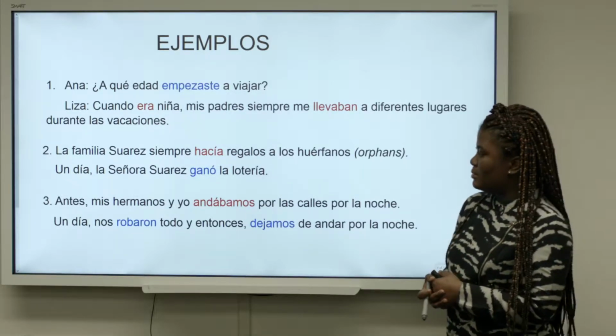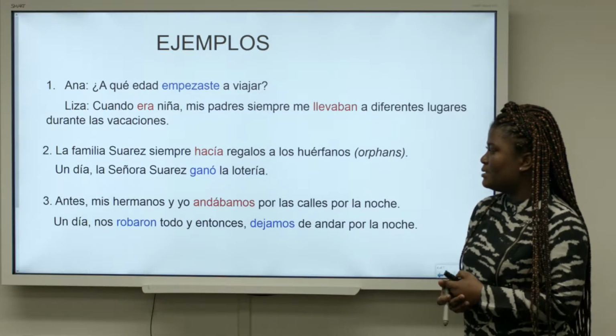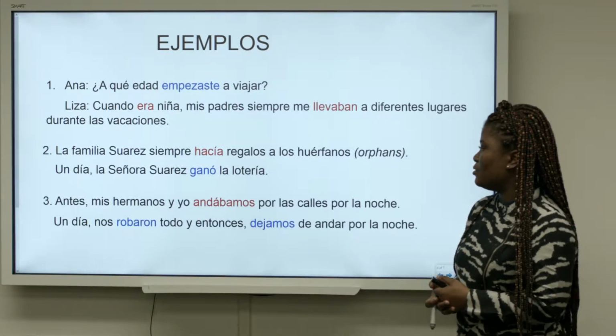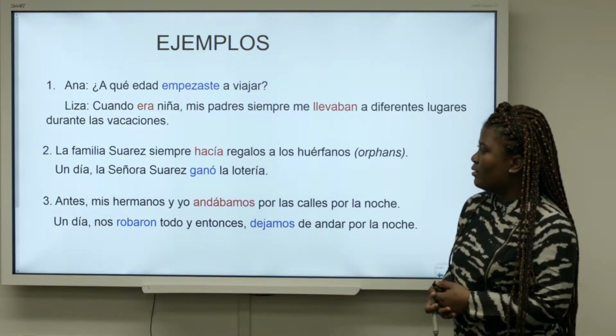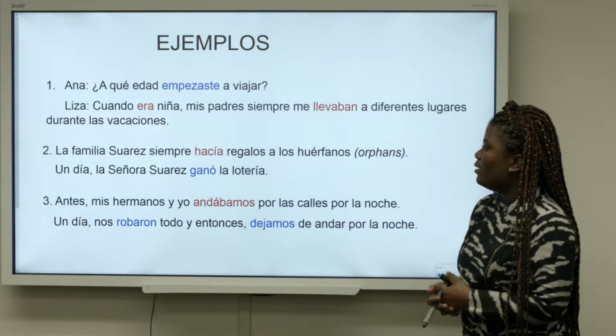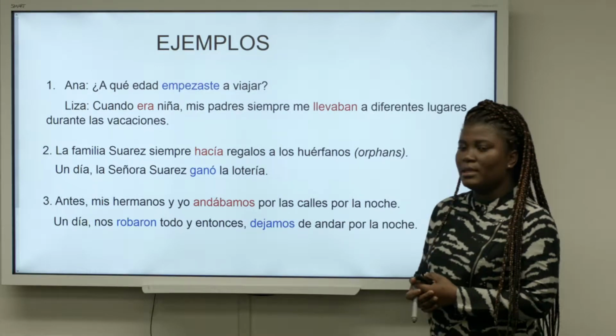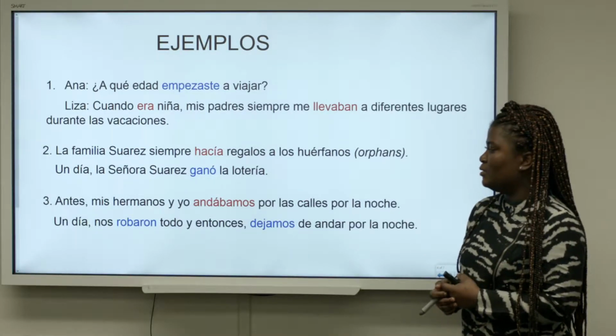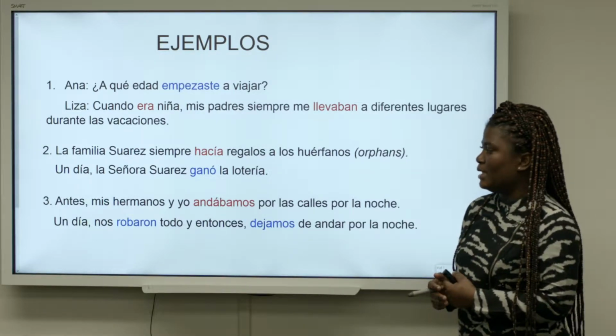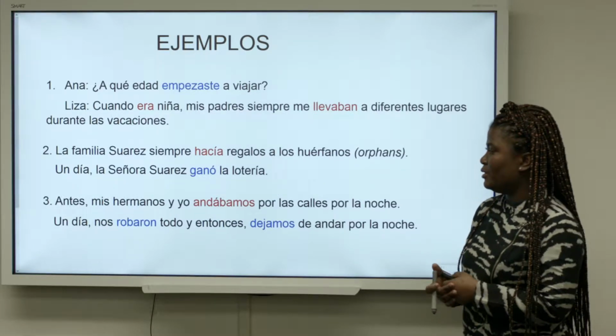The second sentence, la familia Suárez siempre hacía regalos a los huérfanos. The Suárez family always gave gifts to the orphans. Un día la señora Suárez ganó la lotería. One day, Mrs. Suárez won the lottery.